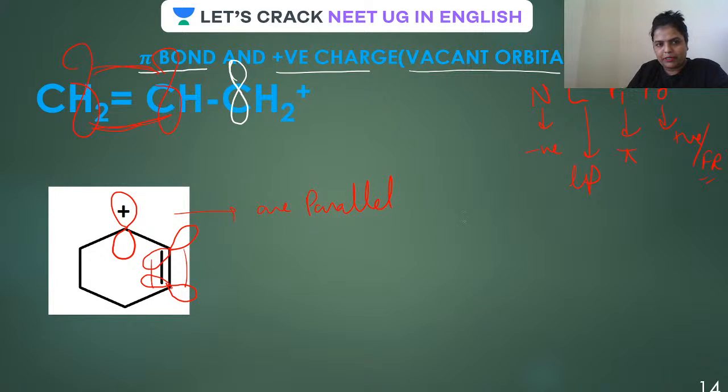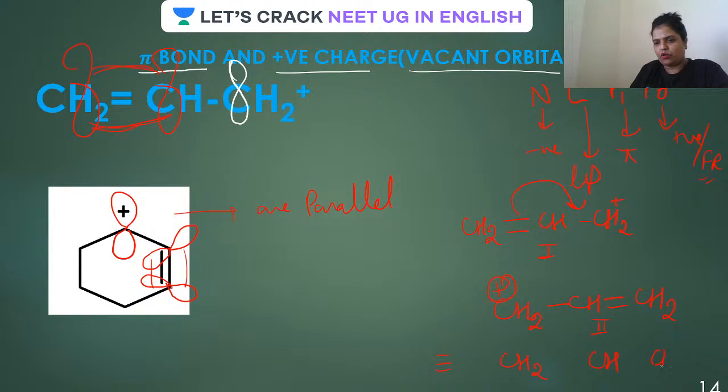Let me draw it here. CH2, CH and CH2 plus. So this will be the conjugation, guys. So this is the first structure. The second one is, thank you Arpita for studying. Very good. So here this will be plus charge. Double bond is coming over here. So this is the second resonating structure, and the hybrid can be written this way.